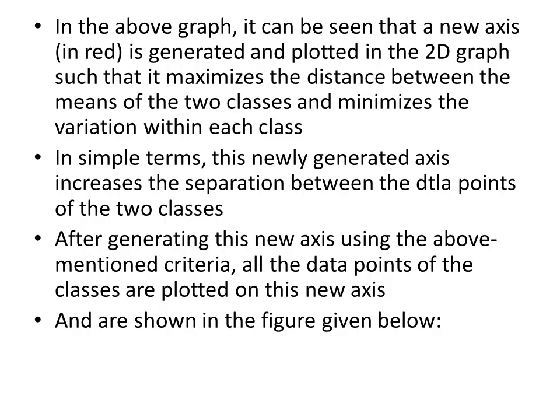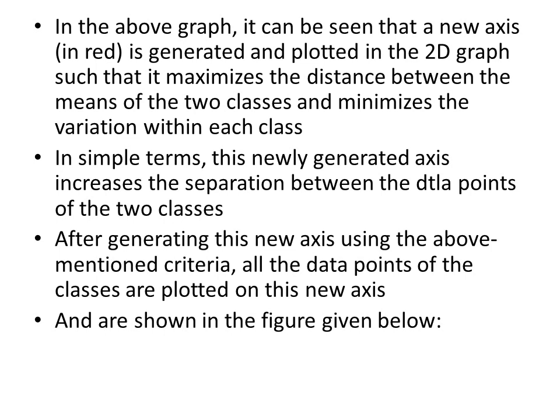In the above graph, it can be seen that a new axis in red is generated and plotted in the 2D graph such that it maximizes the distance between the means of the two classes and minimizes the variation within each class. This newly generated axis increases the separation between the data points of the two classes.